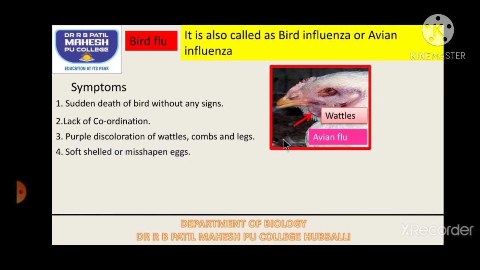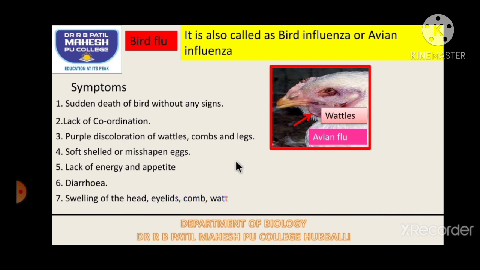Soft shelled, misshapen eggs. We cannot imagine this. The shells of fowl eggs will be hard, correct? But here the eggs of the birds which are suffering with bird flu, the shells will be soft and they will not be oval, they will be misshapen. Lack of energy, the fowl will lack energy and will not consume food, so loss of appetite. Then diarrhea. So these are a few symptoms of fowls suffering with bird flu. Swollen head, eyelids, comb, wattles and hocks are also symptoms of fowls suffering with bird flu.